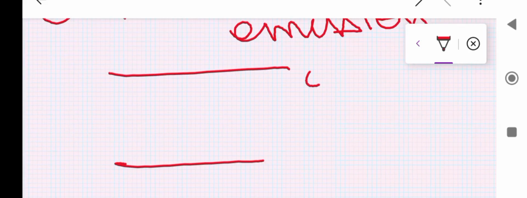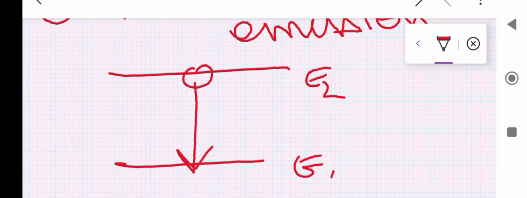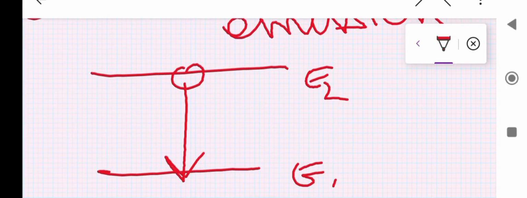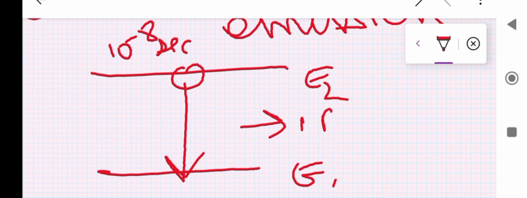Emission means it's coming from higher level to lower level, but the twist is that here no energy is provided. It happens by itself, because after induced absorption, the electron is in the E2 state, right? It can't stay there because the lifespan of the electron is just 10 to the power minus 8 seconds. So it spontaneously comes down with emission of a photon. While it's coming down, it emits one photon. Only one photon is emitted.